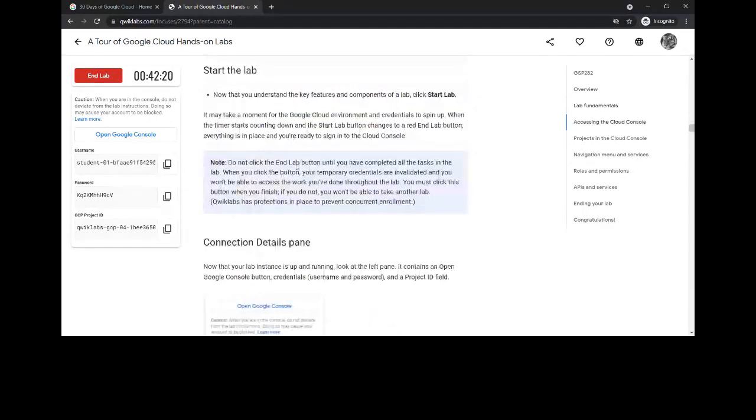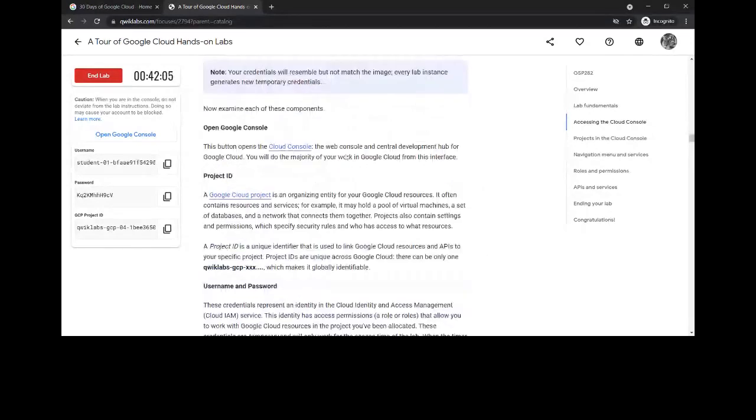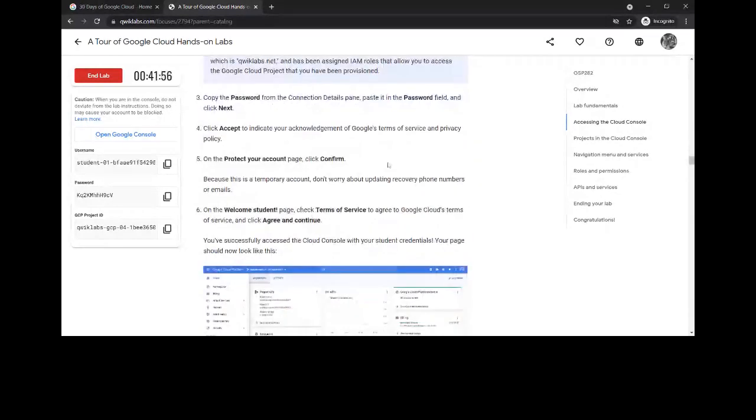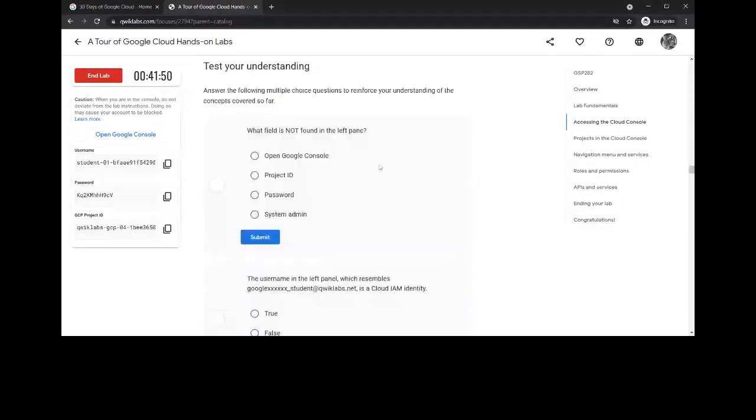Moving on to Accessing the Cloud Console. This mainly discusses what you can do with the Cloud Console in GCP. I'm leaving the description to you guys. You need to go through it and understand what it says, because I want to make this session crisp and detailed so that you can complete the labs.